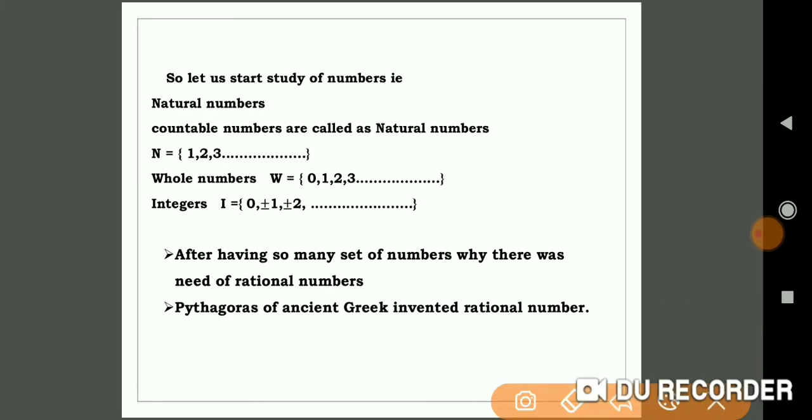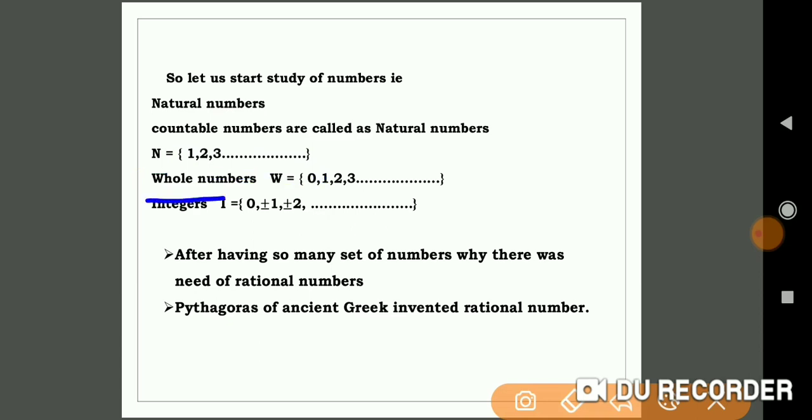So when we are going to start the topic, before that we have to see the different kinds of sets of numbers which come before rational numbers. So let's start the study of numbers. First it starts with natural numbers, ಸ್ವಾಭಾವಿಕ ಸಂಖ್ಯೆಗಳು. ಸ್ವಾಭಾವಿಕ ಸಂಖ್ಯೆಗಳೆಂದರೆ ಎಣಿಸಬಹುದಾದಂಥ ಸಂಖ್ಯೆಗಳಿಗೆ ನಾವು ಸ್ವಾಭಾವಿಕ ಸಂಖ್ಯೆ ಎನ್ನುತ್ತೇವೆ. It means the numbers which are countable are called natural numbers. It is denoted by N, and it includes the numbers 1, 2, 3 and so on.